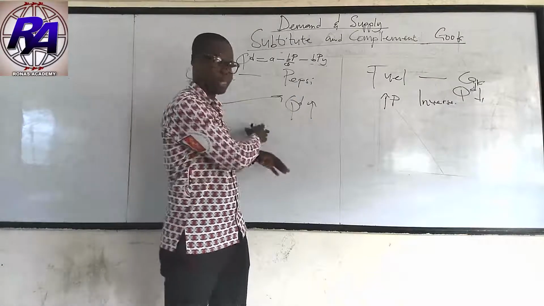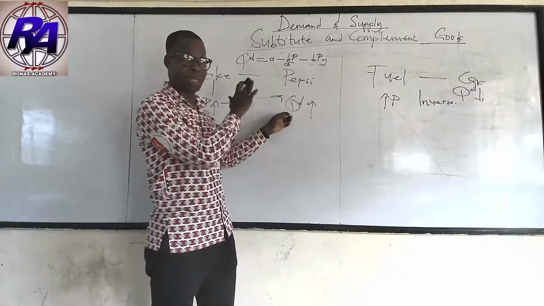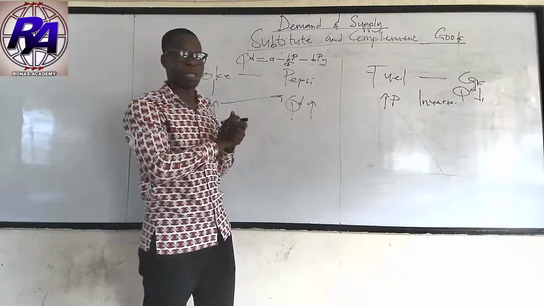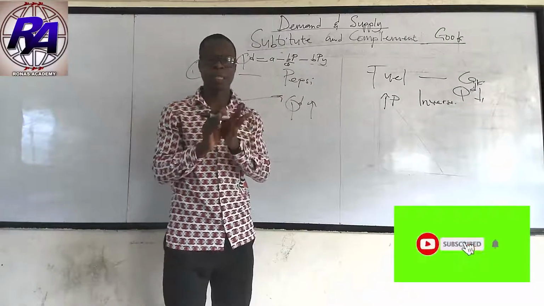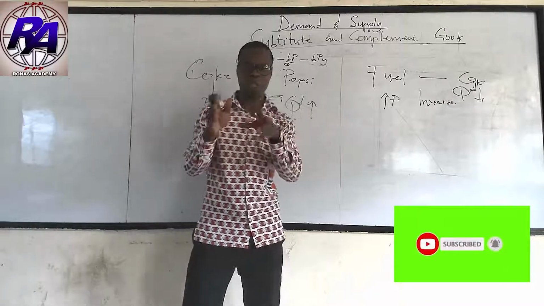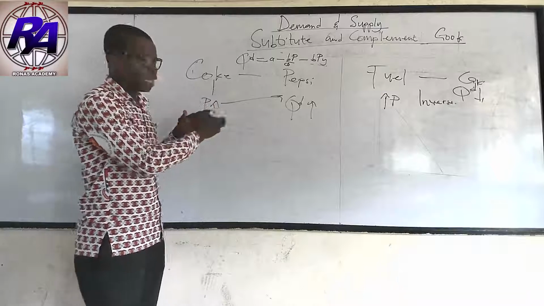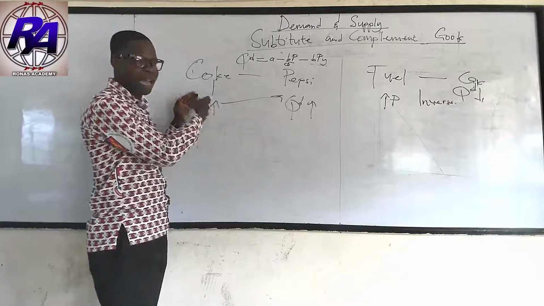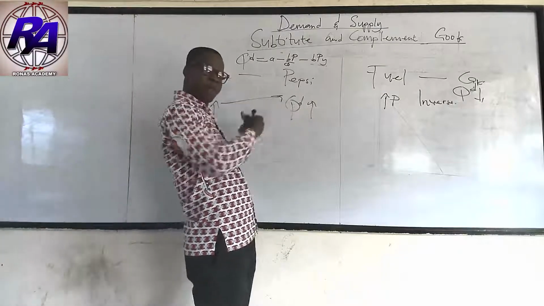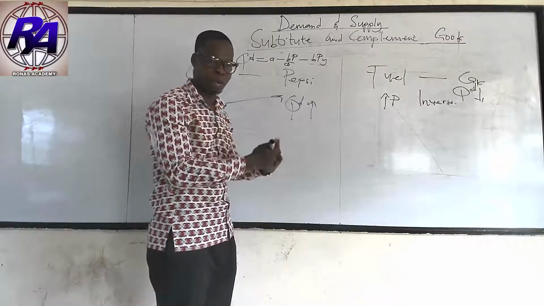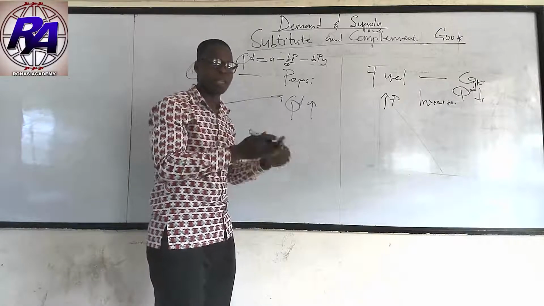So they have a positive relationship. If it's increasing, the quantity is increasing. If it's decreasing, the quantity is decreasing. Don't confuse yourself about the law of demand and the approach of substitute goods. For substitute goods, because they are serving the same purpose, if you increase the price of this one, I can go for this one, which will give me the same satisfaction at the same price. So you should establish the differences.